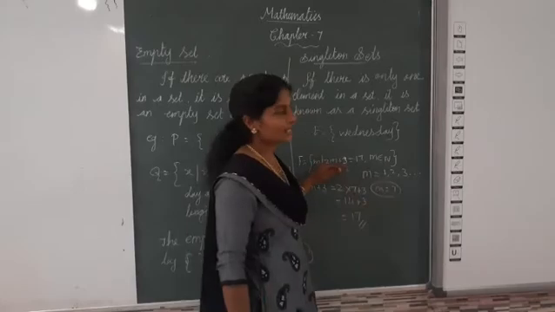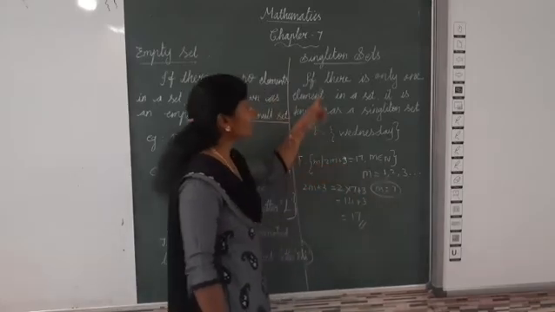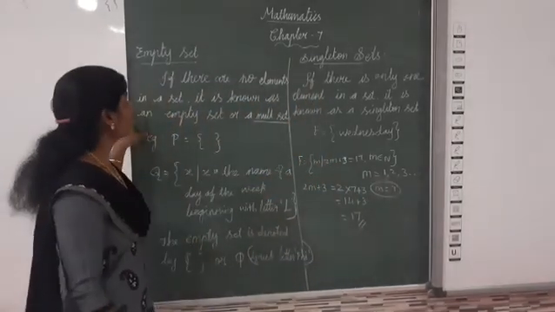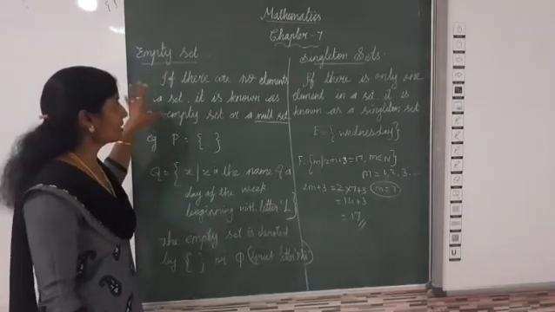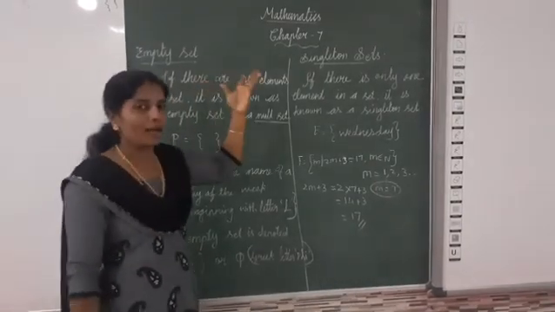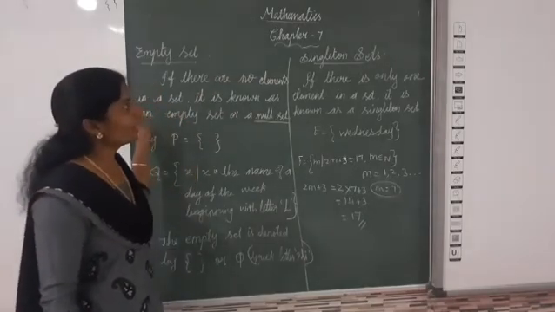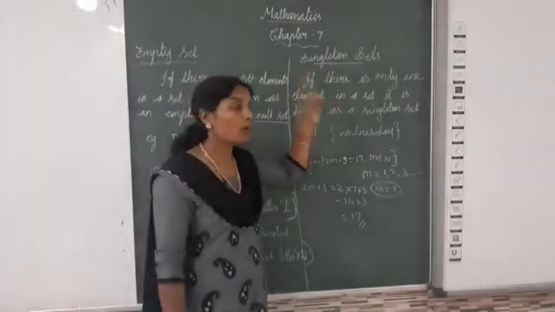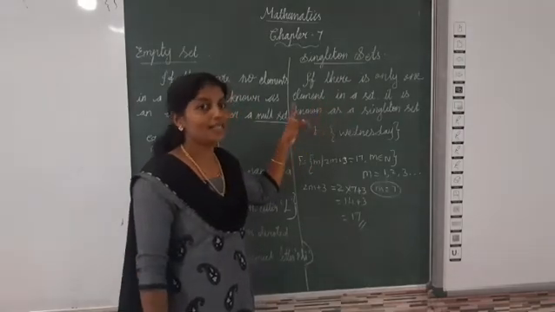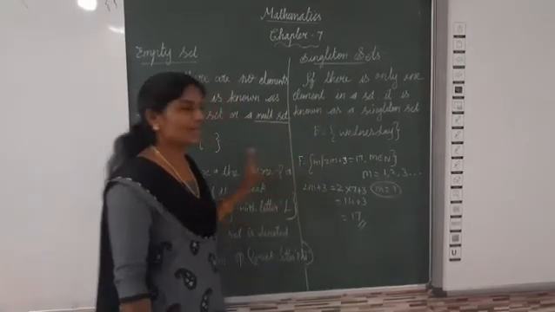So this set is also known as a singleton set. Clear about this? What is an empty set? An empty set means there are no elements in the set. A singleton set means there is only one element in the set.